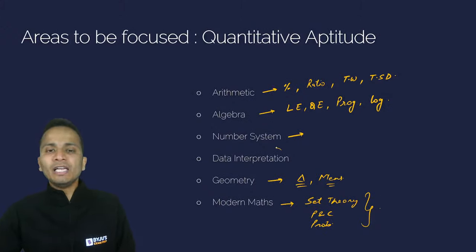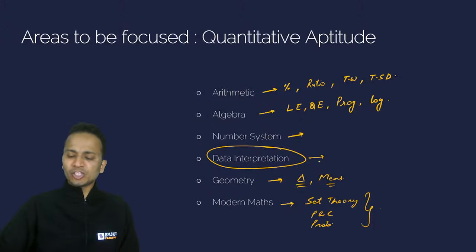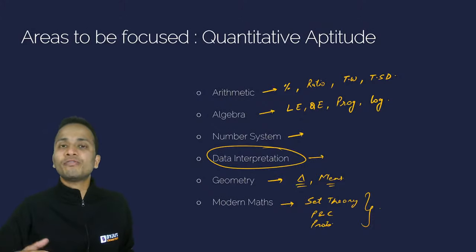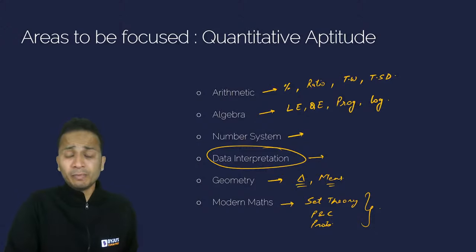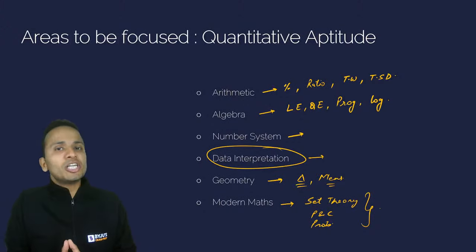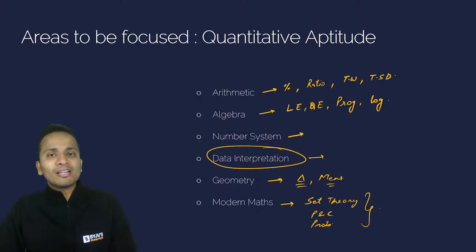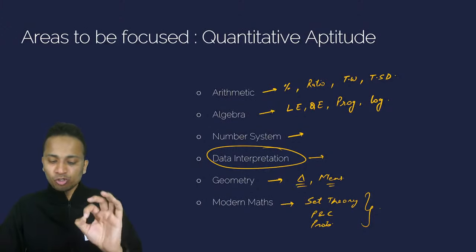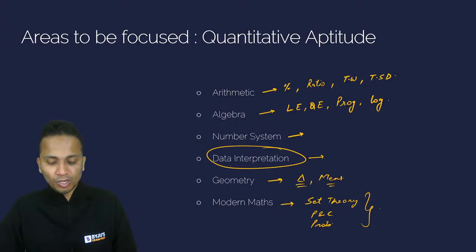Okay. Now finally, data interpretation. So you may expect at least one set of 3 to 4 questions coming up from data interpretation. All right. You may also see some independent questions as well, but all these questions are majorly based on percentage calculations. So you will be given any graph in the form of a bar graph, a line graph, or a pie chart, whatever data will be given to you. Mostly the questions will involve the calculations related to percentages. So you need to focus on that as well. All right, fine.